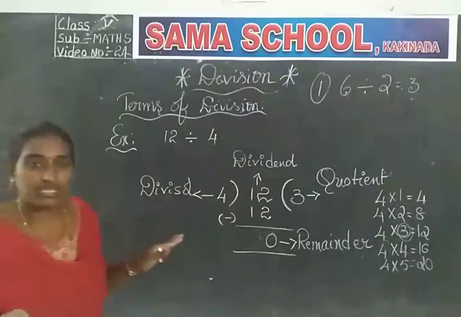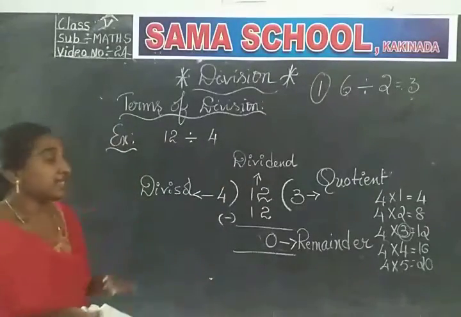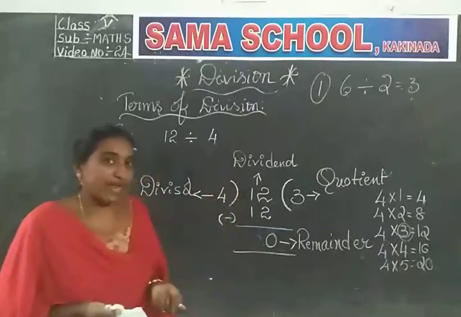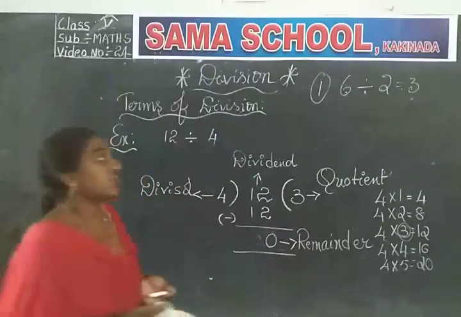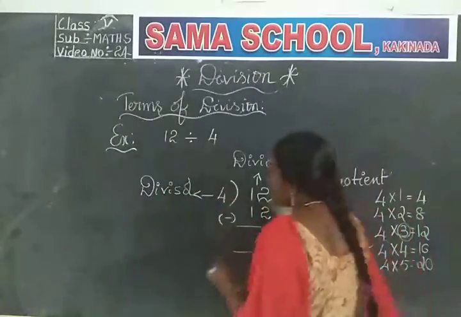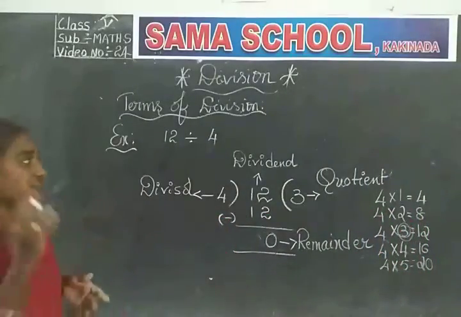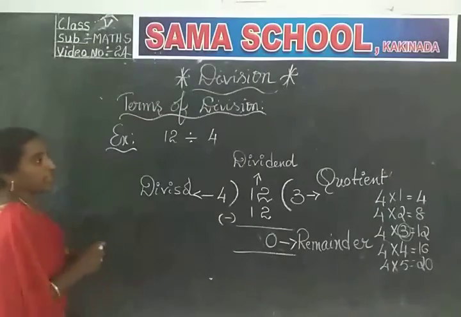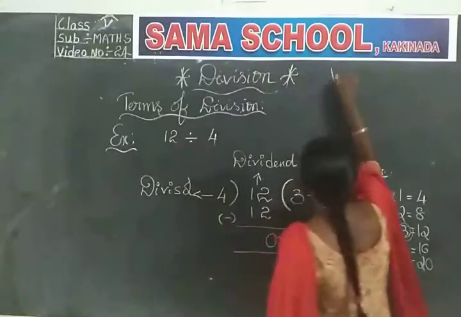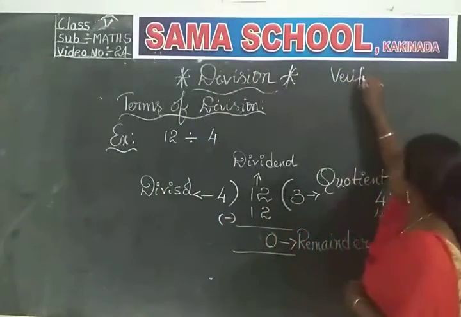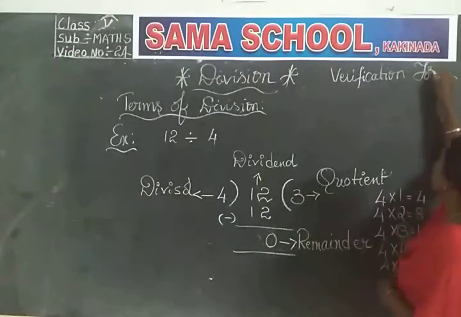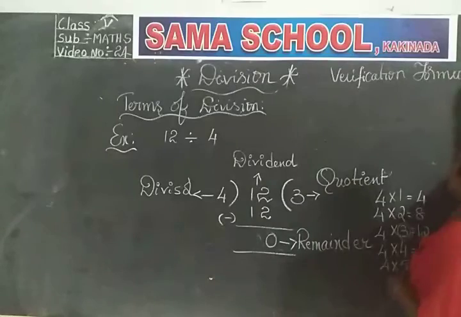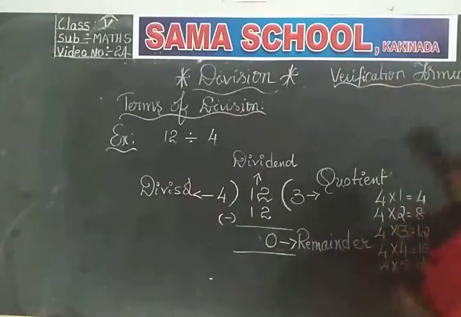Okay children, we did the division here. We don't know whether we got the correct answer or not. So like subtraction, here also we have a facility to check our answer. In what way can we check our answer? This is known as the verification formula. Here I am writing the verification formula. This is very important. What is the verification formula in division?